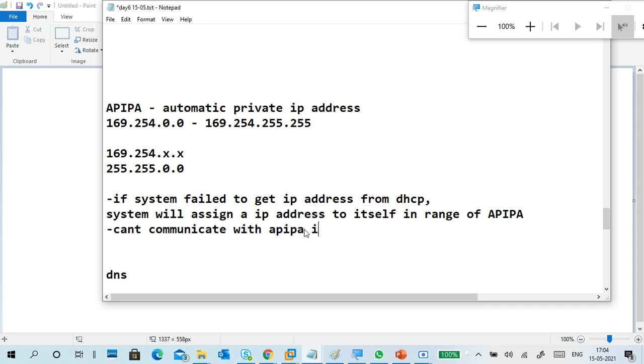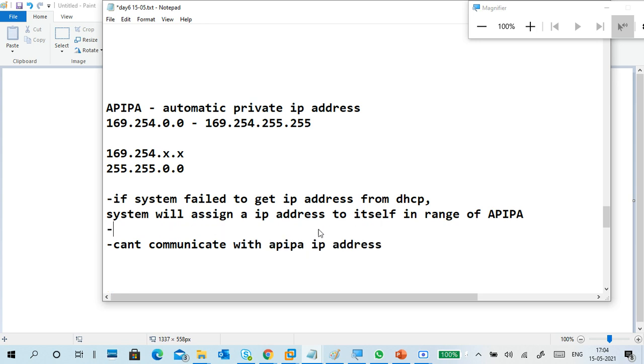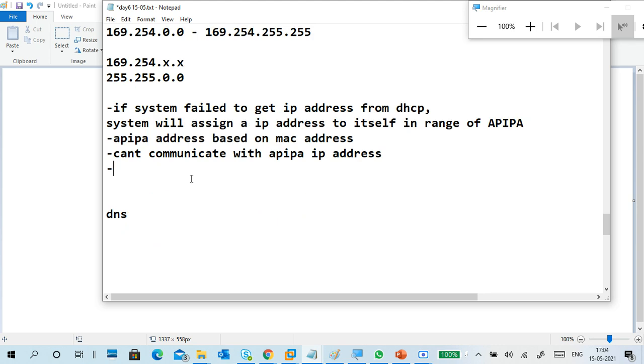The APIPA IP address is based on the MAC address only. You can't communicate with the APIPA address. So that is the thing.